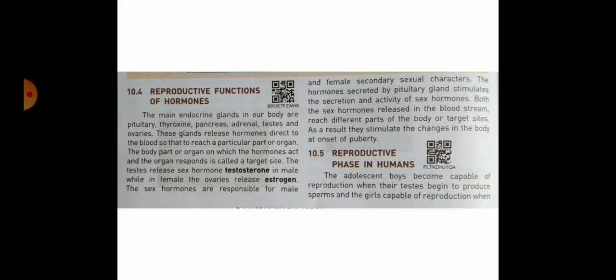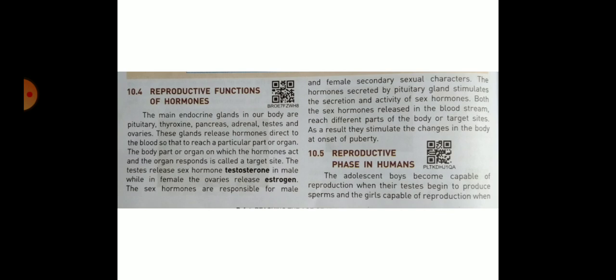And reproductive functions of hormones. The main endocrine glands in our body are pituitary, thyroid, pancreas, adrenal, testes, and ovaries. These glands are endocrine glands. These glands release hormones directly into the blood so that they reach a particular organ. The body part or organ on which the hormones act and which responds is called the target site.